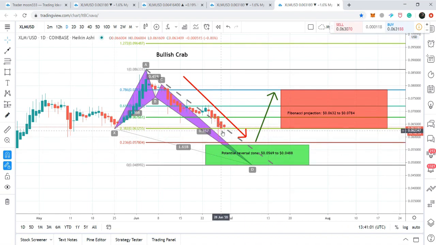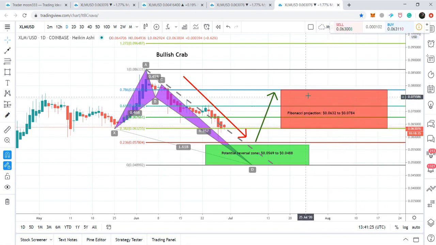So we can expect some more spike to the downside up to this potential reversal zone for the completion of this bullish crab pattern. And this Fibonacci projection, that is the projection of A to D leg, starts from 6.3 cents and ends at 7.8 cents, almost you can say up to 8 cents.